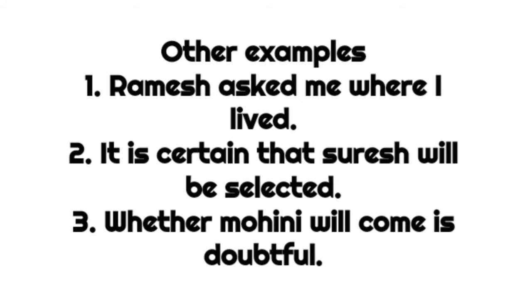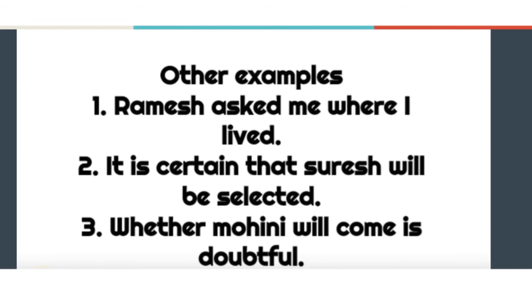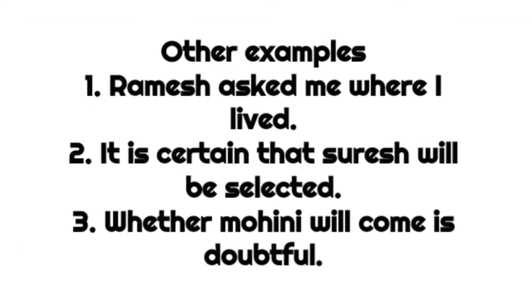Let us see the third one. The third example is whether Mohini will come is doubtful. So observe the example carefully. Here if you want to find out the noun clause, you have to question the verb in a main clause. Here the main clause is it is doubtful. So if you question what is doubtful, the answer is noun clause.